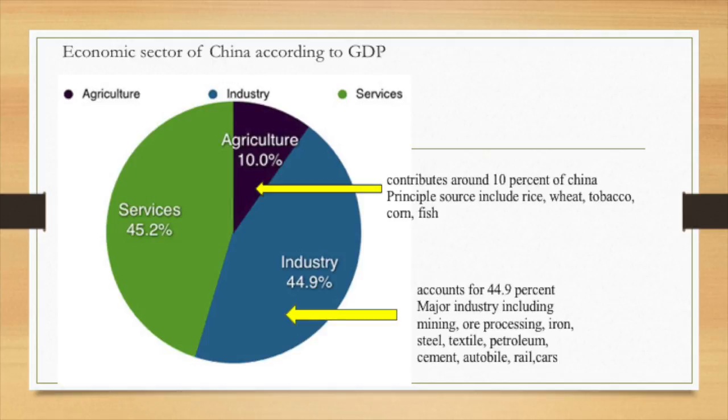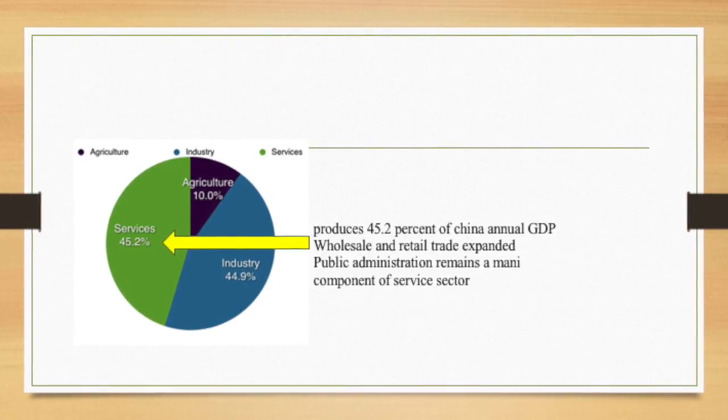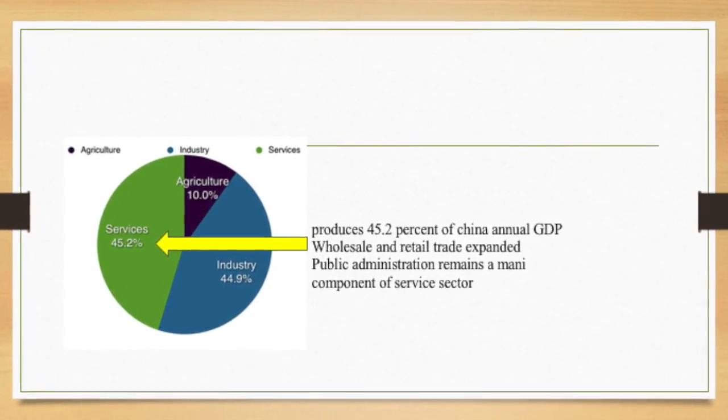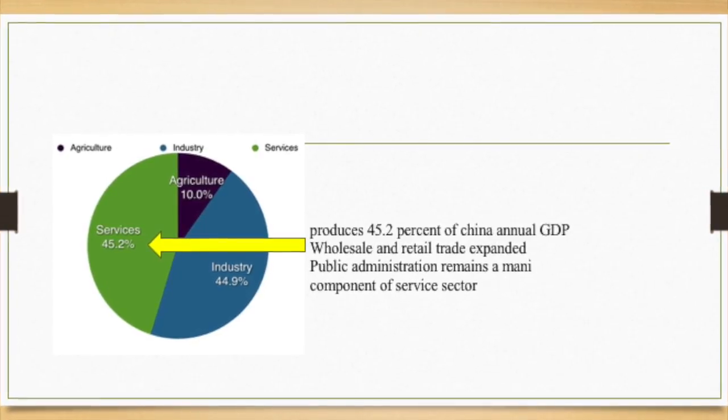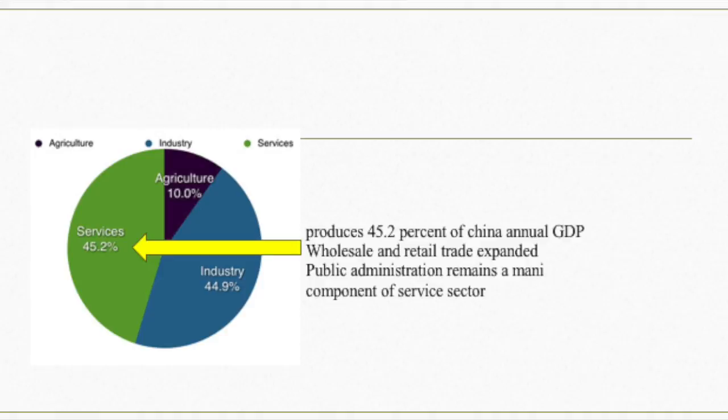It accounts for 44.9%. Major industries include mining, oil processing, iron, steel, textile, petroleum, cement, automobiles, and cars. While industry produces 45.2% of the annual GDP, wholesale and retail trade expanded. Public administration remains a main component of the service sector.